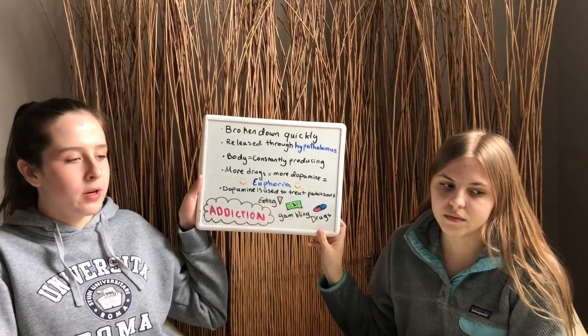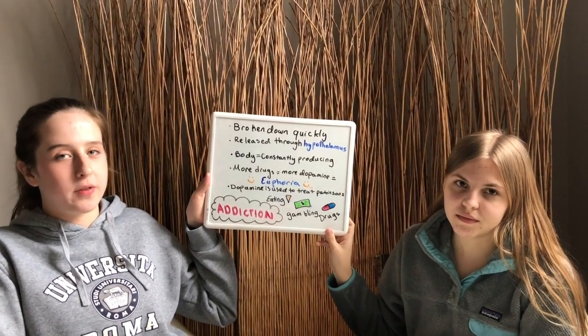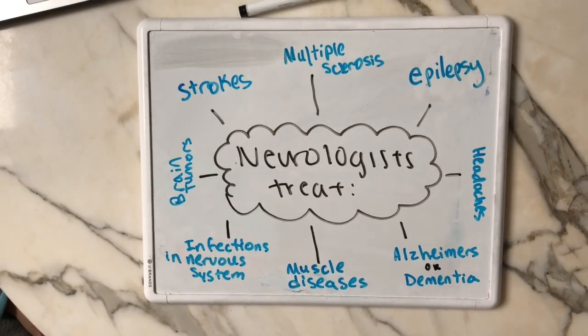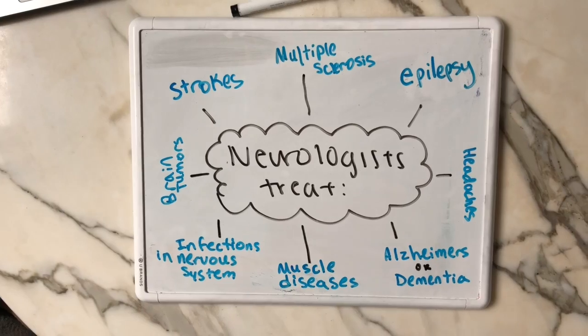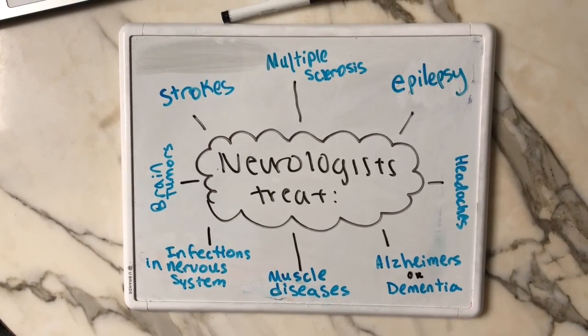Parkinson's is a brain neuro disorder and the dopamine helps develop brain systems that die as a result from the disease. Neurologists treat strokes, multiple sclerosis, epilepsy, headaches, Alzheimer's or dementia, muscle diseases, infections in nervous system, and brain tumors.